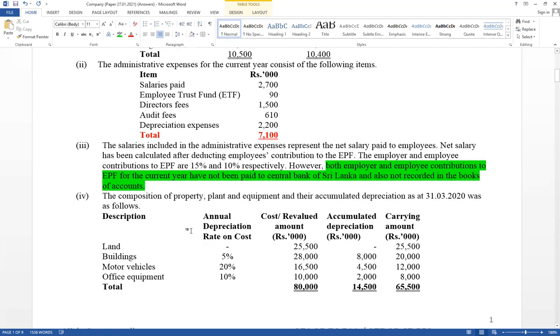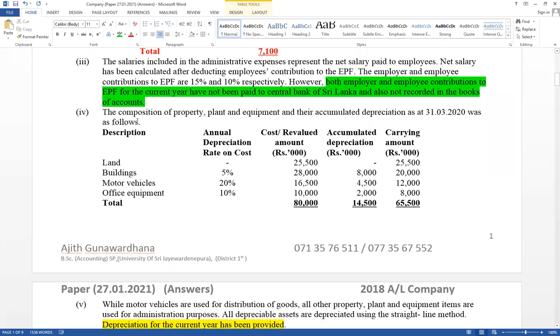Think about from fourth one. Very, very important. Relevant for property, plant and equipment. Right. Think about fourth one. Given composition of property, plant and equipment and their accumulated depreciation as at 31st March 20 was as follows. Given closing balances, but all the balances are not closing. මෙතන 31st March 20 කියලා දුන්නට මෙතන තියෙන balance opening balance වෙන්නත් පුළුවන්, closing වෙන්නත් පුළුවන්.